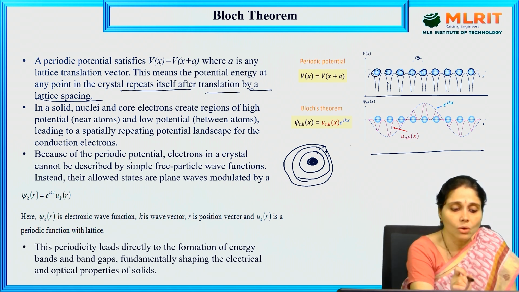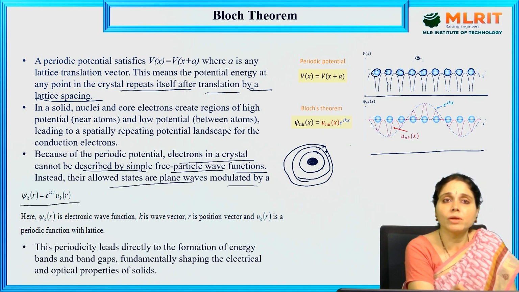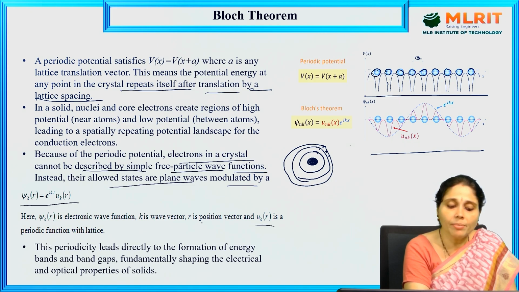Okay, so because of the periodic potential, the electrons in a crystal cannot be described by simple free particle wave functions. Instead, their allowed energy states are plane waves modulated by psi k of r equals e power ik r times uk of r. Here psi k of r is the electron wave function, k is the wave vector, and uk of r is a periodic function with the lattice.